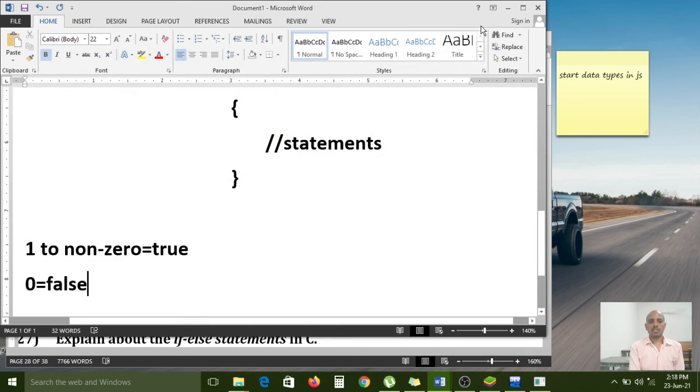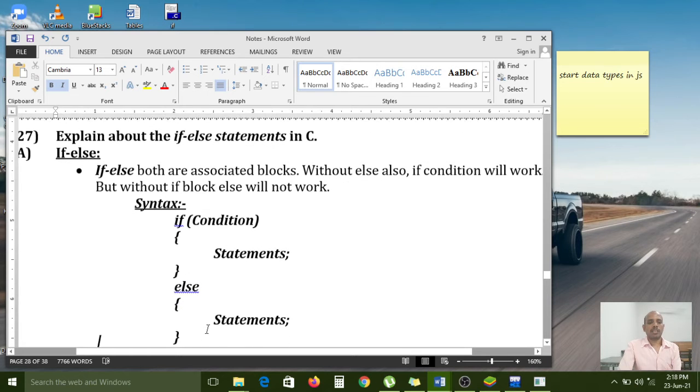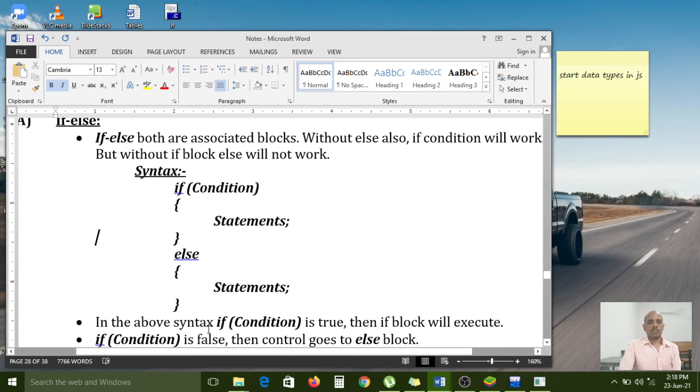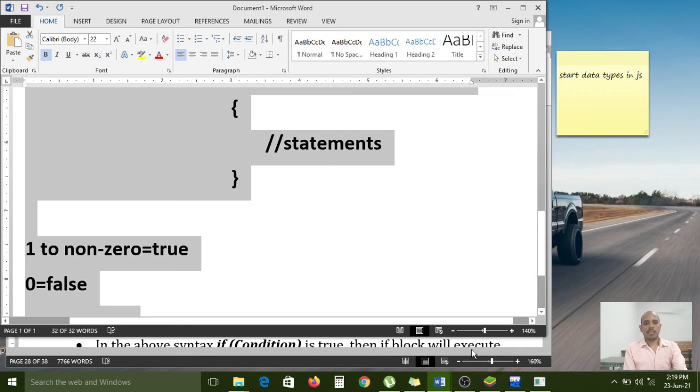Now, the if condition is completed. Next we have to see the if else statement. If and else are both associated blocks. Without else, the if condition will work, but without the if block, else will not work.